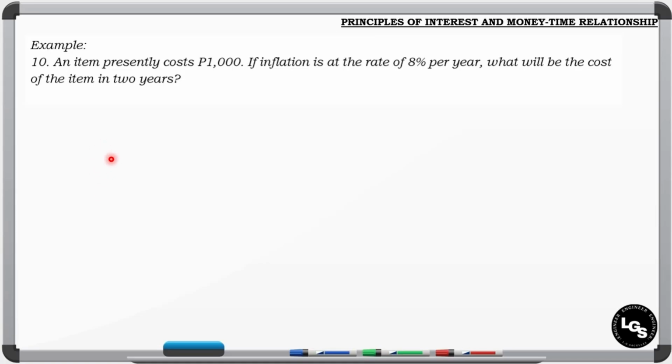We have here example number 10. An item presently costs 1,000 pesos. If inflation is at a rate of 8% per year, what will be the cost of the item in 2 years? So let's write first the given.